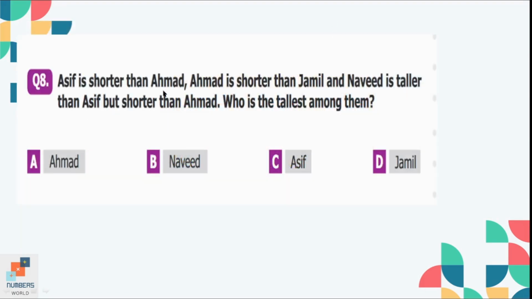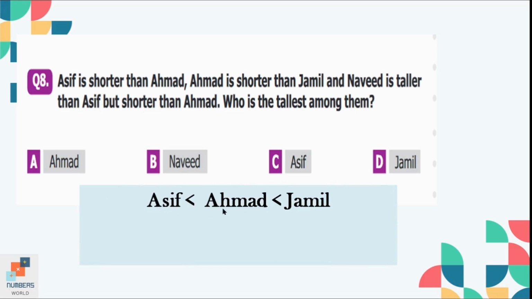Question number 8. Asif is shorter than Ahmed. Ahmed is shorter than Jamil, and Naveed is taller than Asif but shorter than Ahmed. Who is the tallest among them? So let's write the first part of the sentence. That is, Asif is shorter than Ahmed and Ahmed is shorter than Jamil. And the second part of the sentence is that Naveed is taller than Asif. So we can write it like this, that Asif is smaller than Naveed and Naveed is shorter than Ahmed.